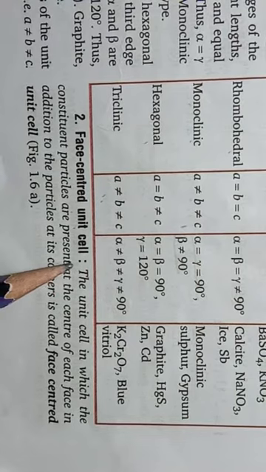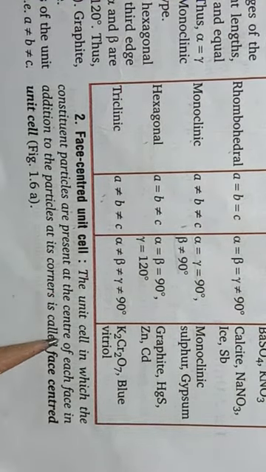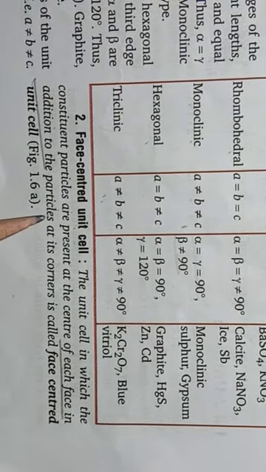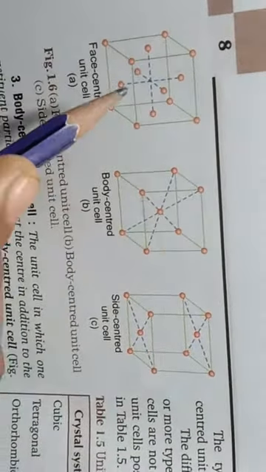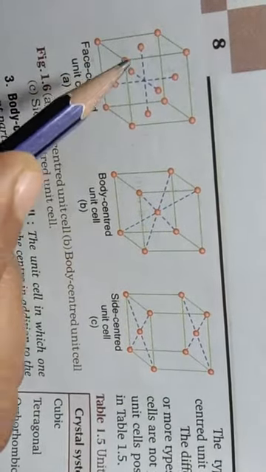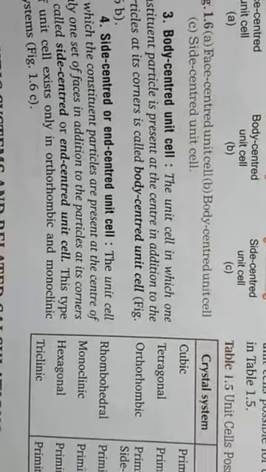In this unit cell, the constituent particles are present at the center of each face in addition to the particles at corners. As you can see here in this figure, in the face centered unit cell, the units are present at corners and also at the center of each face. So such unit cells are known as face centered unit cell.